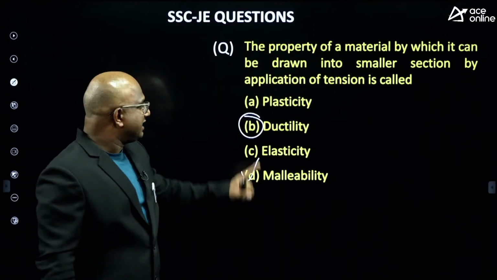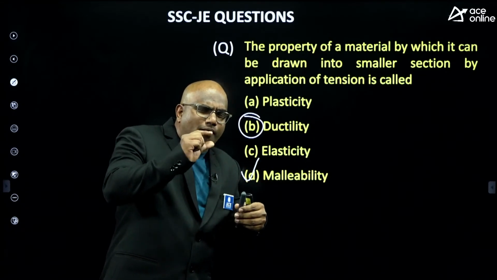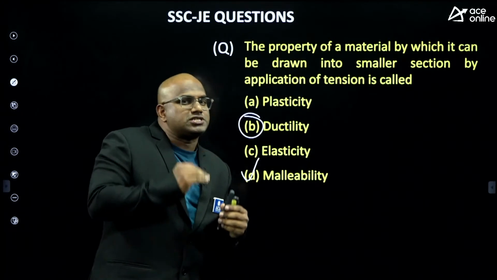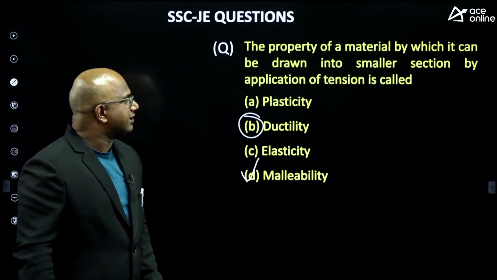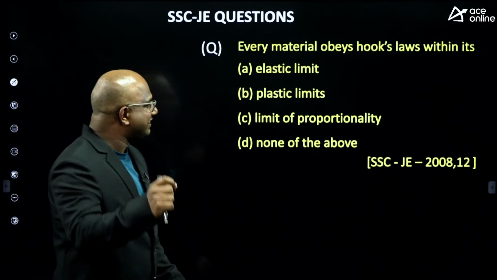Next. If they ask the same question by application of compression, then the answer is malleability. Tension means ductility; malleability is the ability to form a thin sheet. To make a thin sheet, I have to apply a compressive load. Are you getting that?